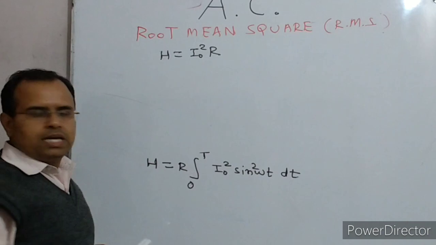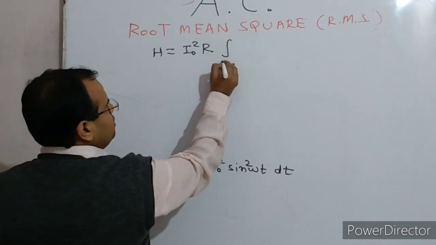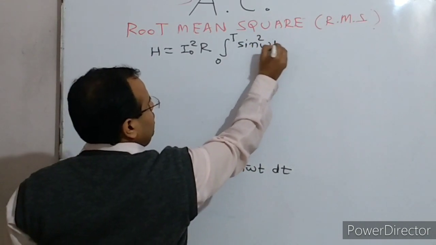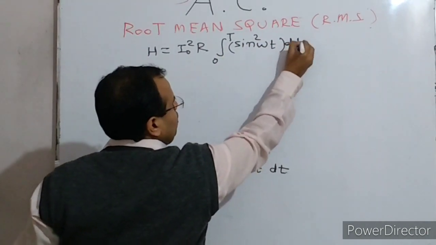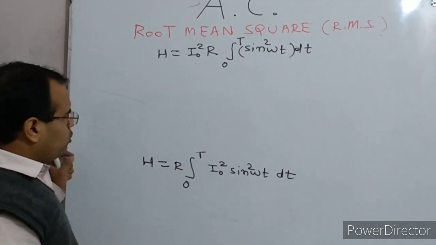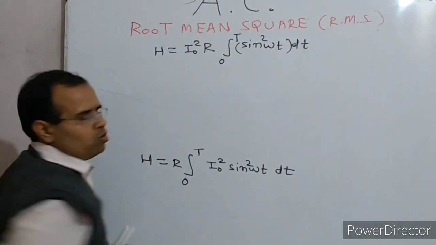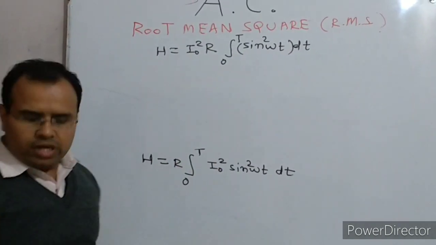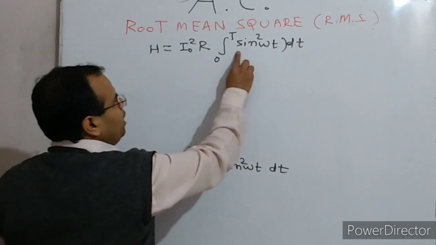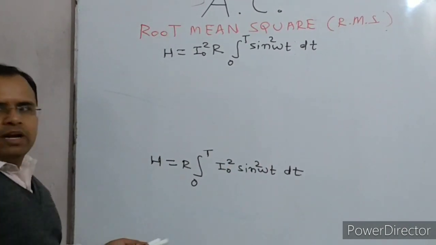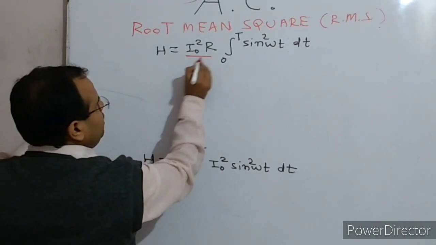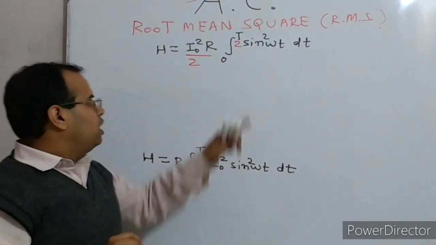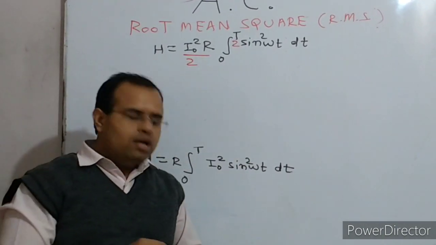Integration from 0 to capital T of sine square omega t dt. Now you have to understand that we have to integrate sine square omega t. The easiest way of doing it is to divide by 2 and multiply by 2. When you divide by 2 and multiply by 2, we can convert this function into a linear function.